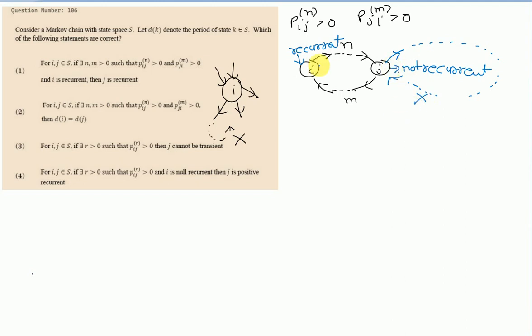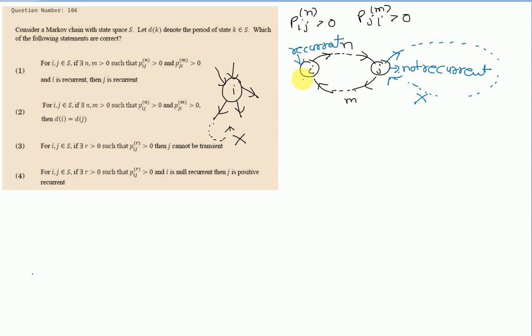Now let us see a scenario. We move from state i to state j using any steps, and then leave state j using this path. If you adopt this path, then it is sure that it will not return to state j, and if this path will not return to state j, then surely it will not return to state i.